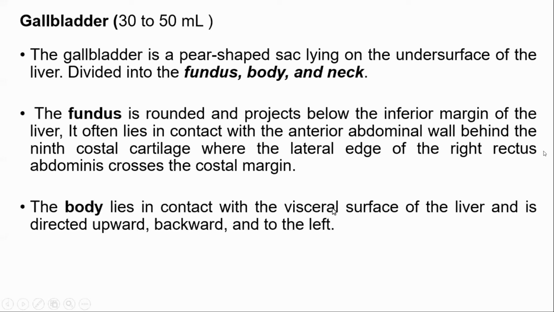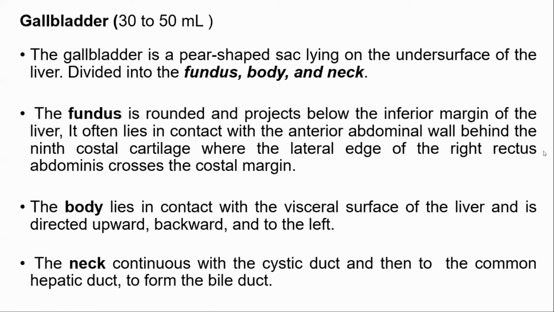The body lies in contact with the visceral surface of the liver. The neck continues with the cystic duct, which then joins the common hepatic duct to form the bile duct. The parts of the gallbladder are fundus, body, and neck. Approximate capacity is 30 to 50 ml. Its shape is pear-shaped, and the surface marking of the fundus lies in the anterior abdominal wall behind the tip of the 9th costal cartilage, where the lateral edge of the right rectus abdominis muscle crosses the costal margin.